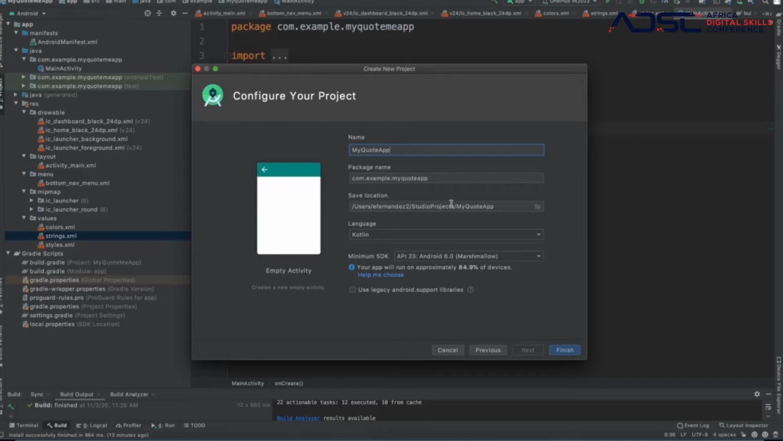And we have the package name that just tells you the name of your app, with a path. We also have the location where you could find this. We are going to use the Kotlin language that I spoke about before. And we have the minimum SDK.